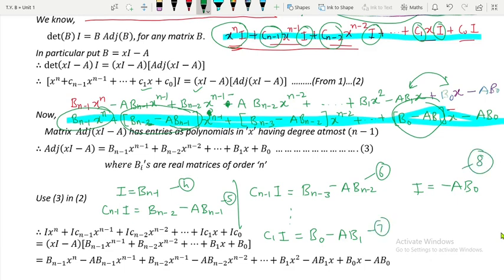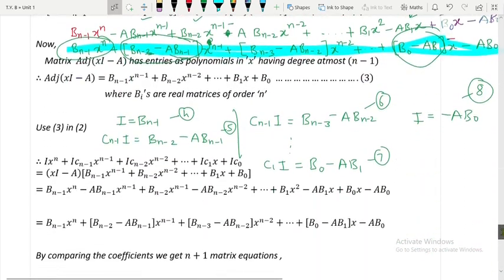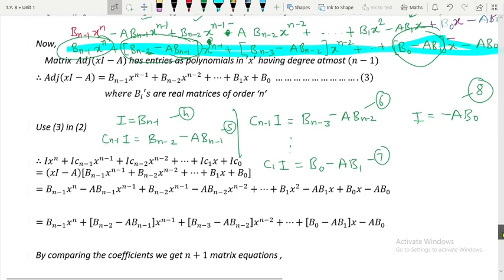Now see what the point is. See what we actually have to prove. We have to prove that f of a is equal to 0. F of a is equal to 0 means what? a raised to n plus c n minus 1 a raised to n minus 1 plus so on, c1 a plus c naught is equal to 0. So now see these equations starting from 4, 5 and so on.